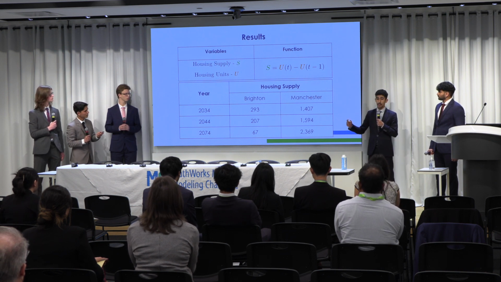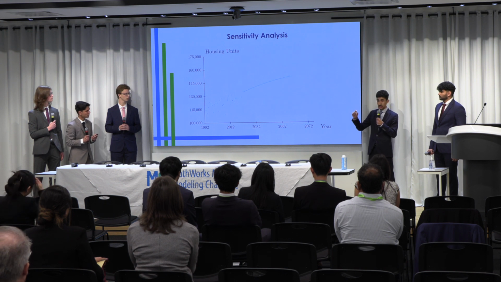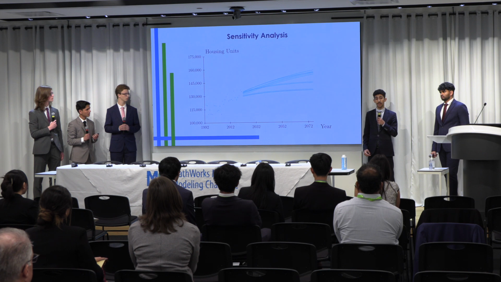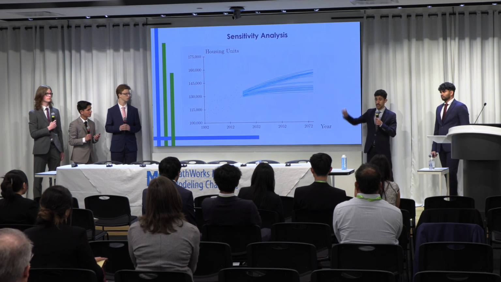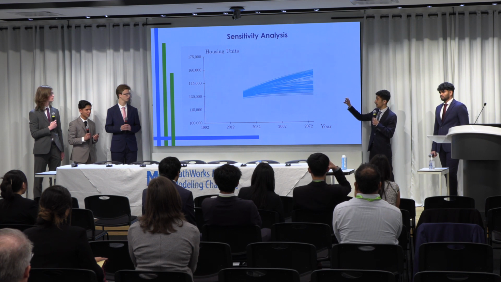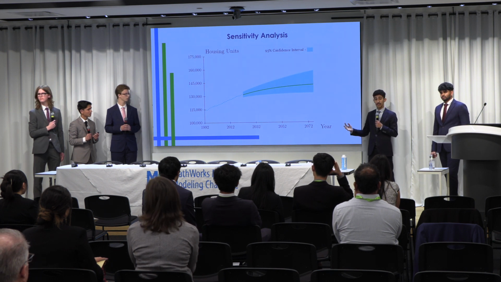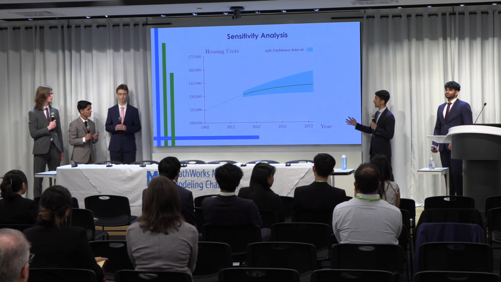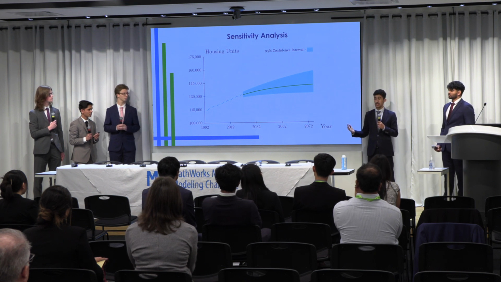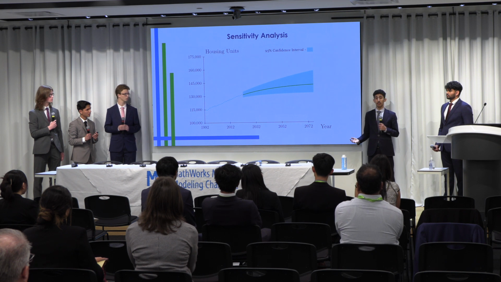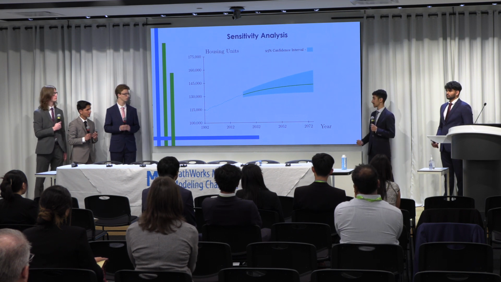Sensitivity analysis was done by scaling each data point by a normally distributed factor lambda, such that the mean is 1 and the variance is 0.05. The model was then retrained on this artificial data 100 times, and a 95% confidence interval was plotted. Across the 50-year time spans that we were considering, the average percentage uncertainty remains under 7% for Brighton and under 15% for Manchester. Very reasonable, especially when considering Manchester's upwards trajectory. This demonstrates that our models are both flexible and robust.